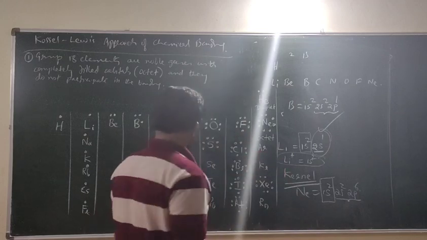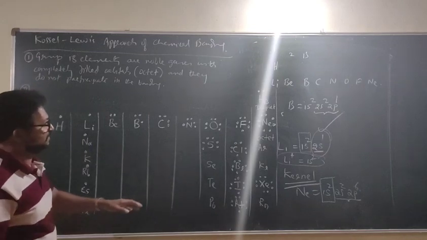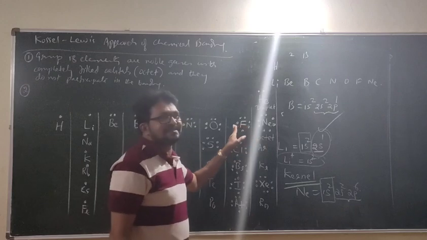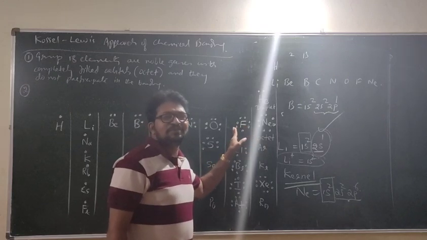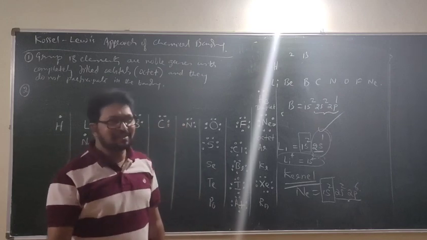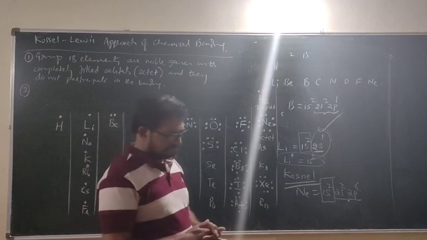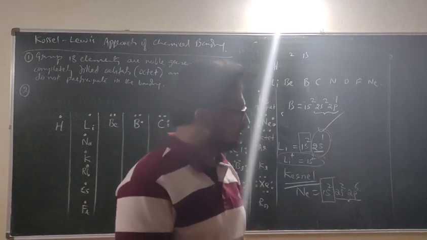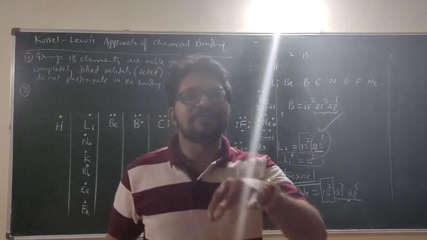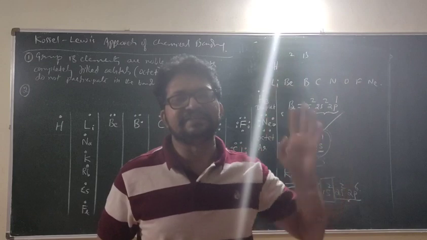The second point. Now, importance is this. The elements just before the noble gases are the most unsatisfied. Yes or no? Because people are also like this. For example, your entrance exams. Someone will get a medical seat or some NIT or IIT seats.